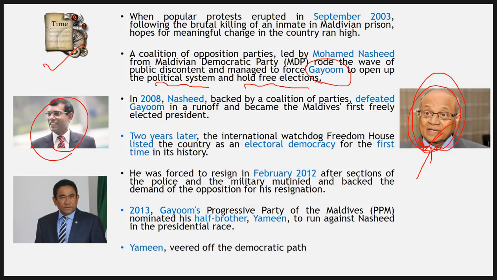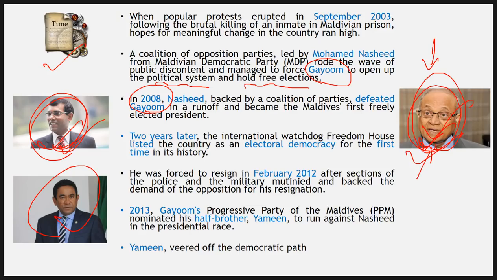Now elections took place back in 2008, and in this 2008 election, Gayoom was defeated and a new person took charge. Gayoom was, mind you, the first elected president of Maldives, and the second one is Nasheed. Nasheed again started doing the same thing: as he reached this powerful position, he started becoming more and more authoritarian. So later on, another person was fielded by Gayoom, Gayoom's half brother.